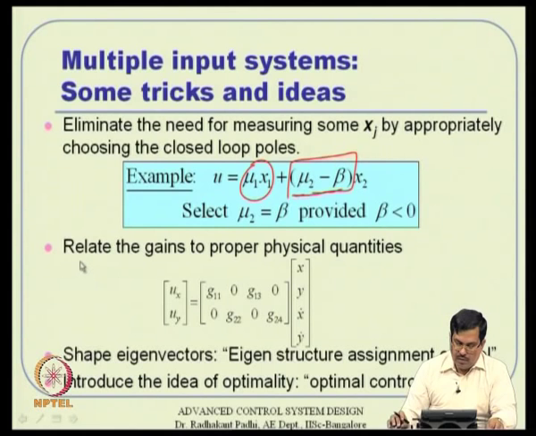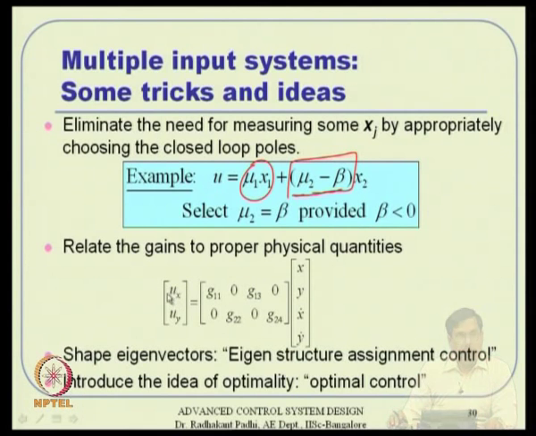Then the second thing is, can you relate the gain matrix to proper physical quantities? Suppose you have ux and uy, where ux is related to object x primarily, and uy is related to object y primarily. The x and y systems are coupled obviously, but you want to preserve independent feedback sort of ideas. So, the plant A controller will act on measurements from plant A, and the plant B controller will act on measurements from plant B itself. The information exchange between plant A and plant B, even though they are weakly coupled, need not be considered actually.